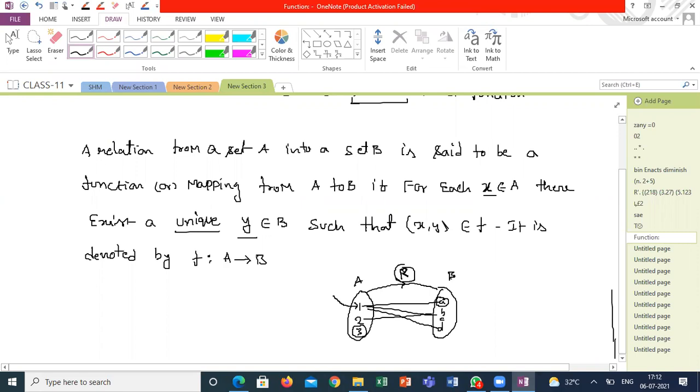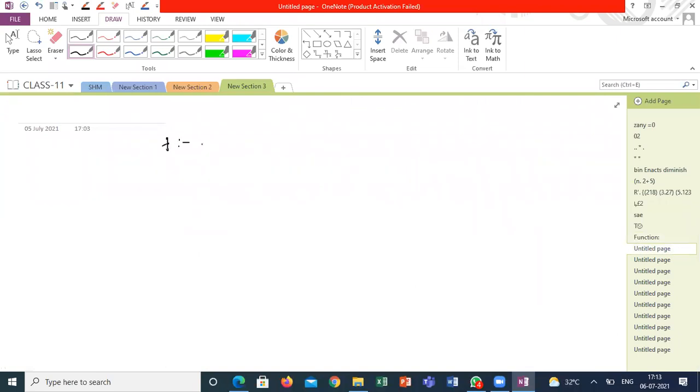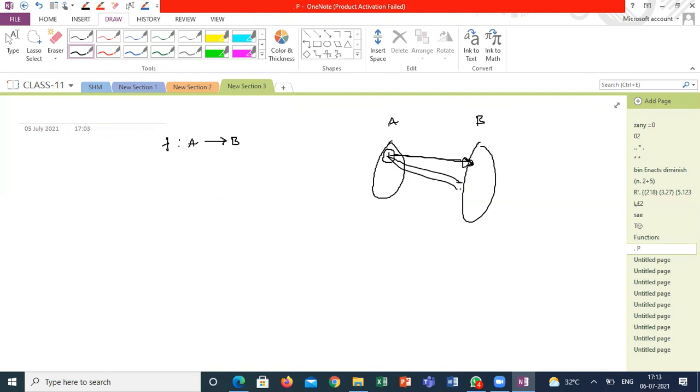Guys, understood what is the overview of the function? Sir, can you repeat once? Yeah. See, if I'm defining a function from A to B, set A has some elements and set B has some elements. Each and every element of set A must map with set B, and it should be one and only one mapping. It should be a unique mapping. It should not map with many. Understood what I'm saying?